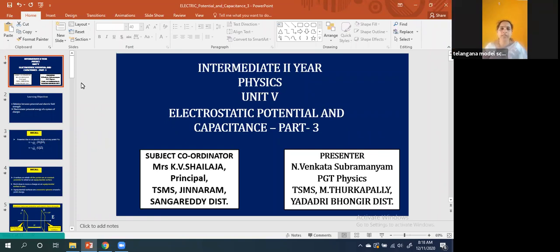Welcome back to another interesting session of physics. In the previous class, you have learnt about electric potential and how electric potential is for a system of charges, for a dipole, etc. In today's class, we will be learning about electric potential and its relation with electric field strength. And you will also be learning about electric potential energy of a system of charges, and how electric potential energy is conserved.